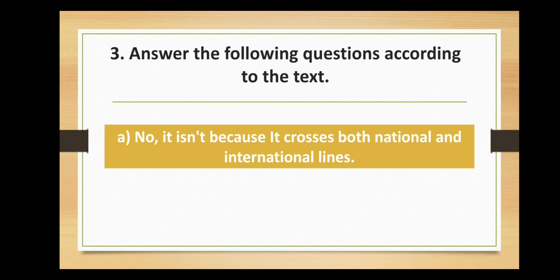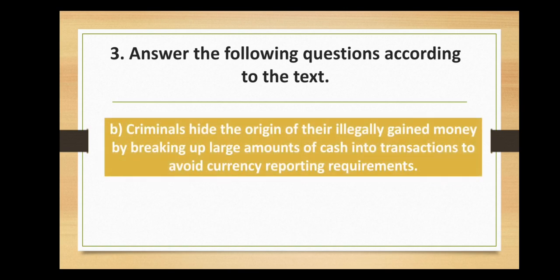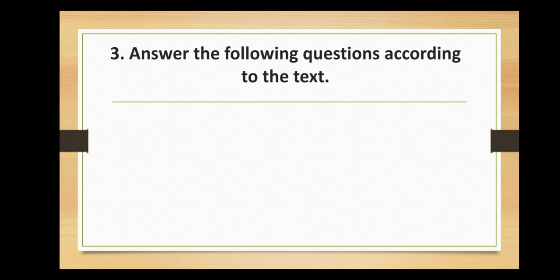We move on to question B. How do criminals hide the origin of their illegally gained money? Criminals hide the origin of their illegally gained money by breaking up large amounts of cash into transactions to avoid currency reporting requirements. And question C. What can be done to fight money laundering?